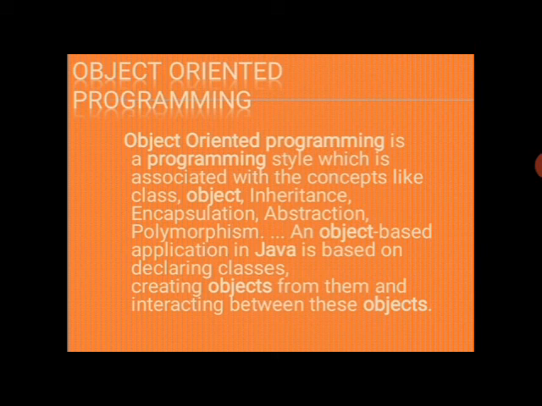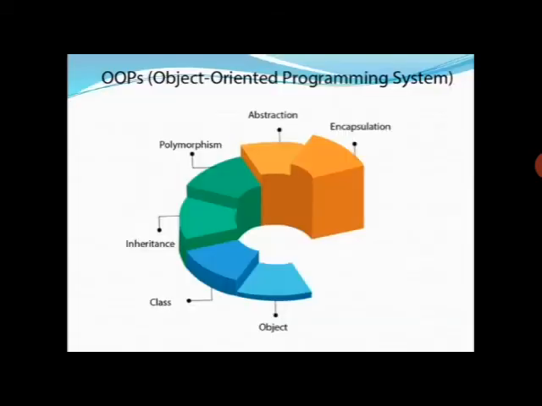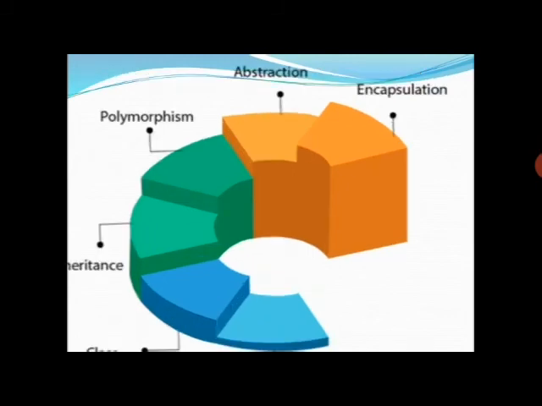These are the main components of an object-oriented programming language. Let's see OOPS, object-oriented programming system. These are the six pillars: object, class, inheritance, polymorphism, abstraction, encapsulation. See the picture of the object-oriented programming system.